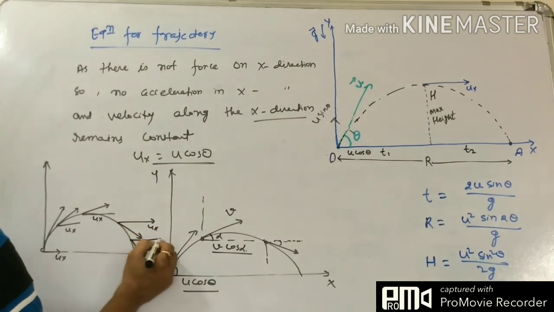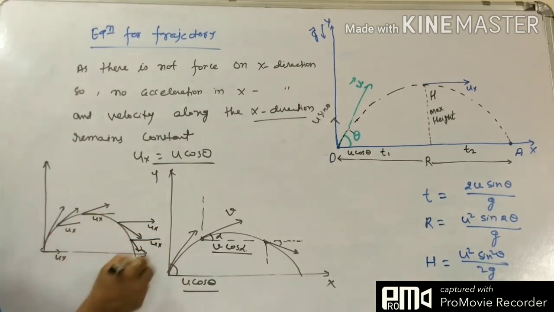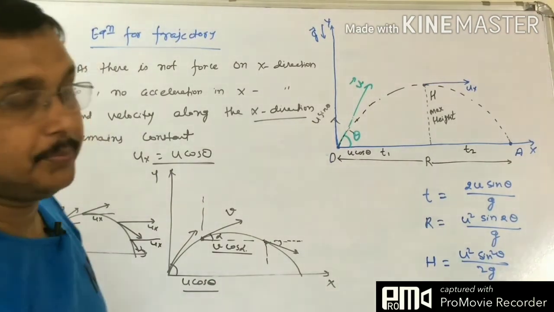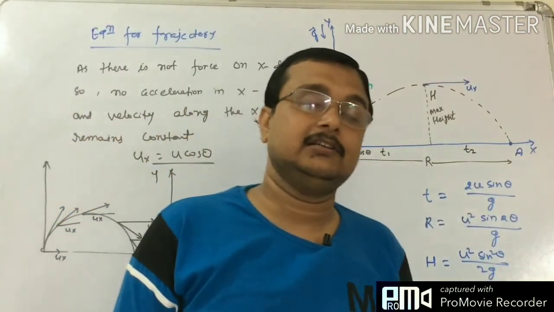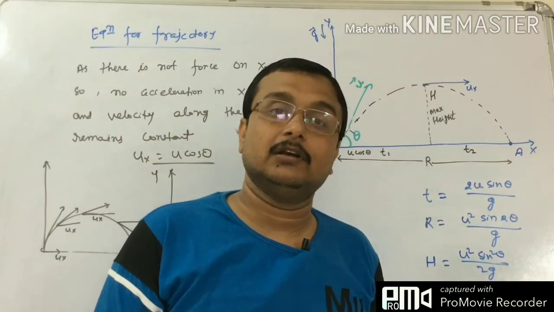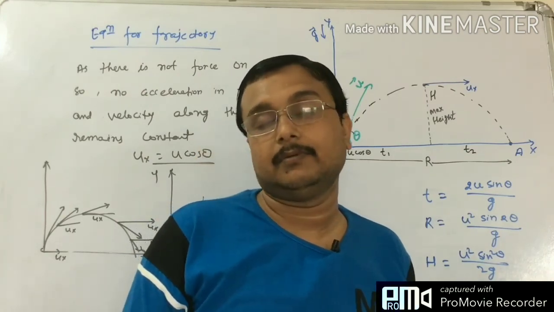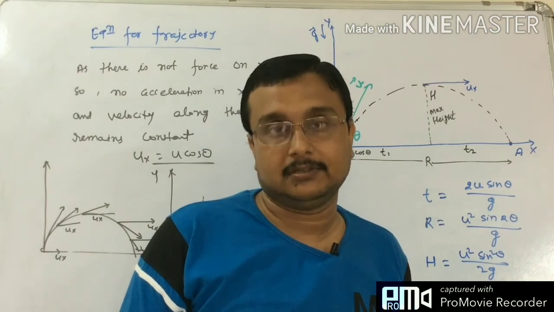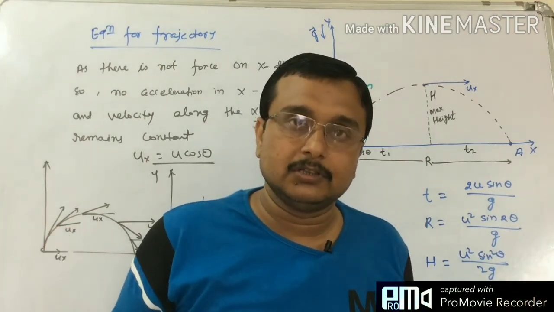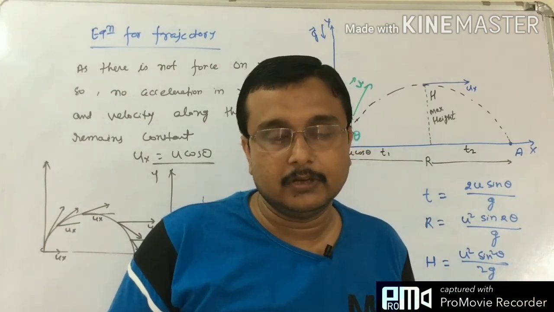So ux at each and every point and at every time is constant, meaning the x component of the velocity is not going to change. It has to be constant.